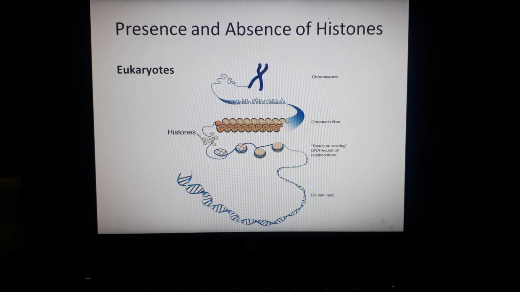Our next difference is regarding the presence and absence of histones. In eukaryotes, histone proteins are present, and you are familiar with this name as well as the structure. Let's discuss this. If we take the example of human DNA, it is about 3 meters in length. If you imagine a thread of 3 meters, it is quite long. Just imagine that you try to put this 3-meter thread inside the cell. What will happen?